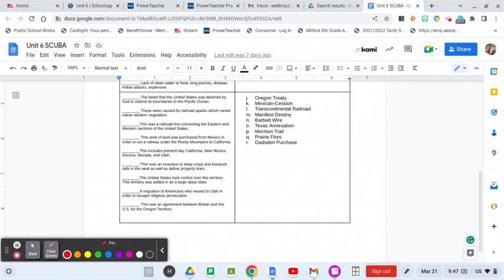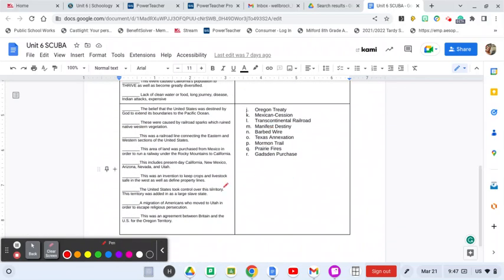Here we go. Last section. Again, let's think about what we can remove. Texas annexation. Annex means we're adding things. We're purchasing things. We're adding things. Another treaty. This is the belief that the United States was destined by God, God's plan, to extend its boundaries to the Pacific Ocean. Is that a treaty? Mexican Cession, Transcontinental Railroad, Manifest Destiny, Barbed Wire, Texas Annexation, Mormon Trail, Prairie Fires, or the Gadsden Purchase?